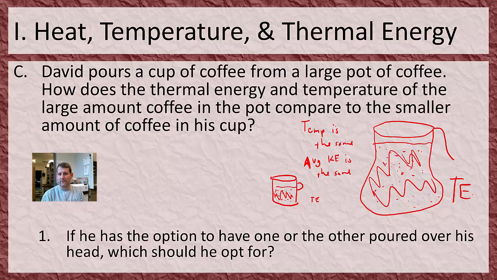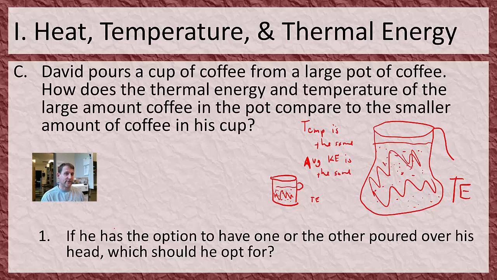One other way to look at that is thermal energy is the energy that you'll use to do things with. So like if you wanted to melt a bunch of ice, which is a weird thing to use coffee for, but let's say we're going to do that. Which of these two amounts of coffee would be better at melting a lot of ice? So if you're trying to melt the ice off the stairs of your house. If you poured just this cup on here, it wouldn't melt very much ice. But this pot has the potential of melting a lot of ice because of all this thermal energy in here.